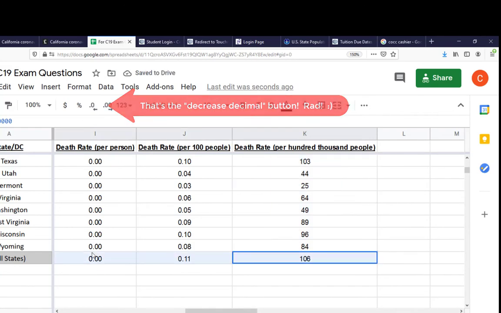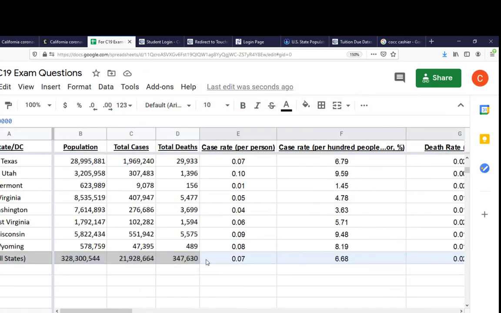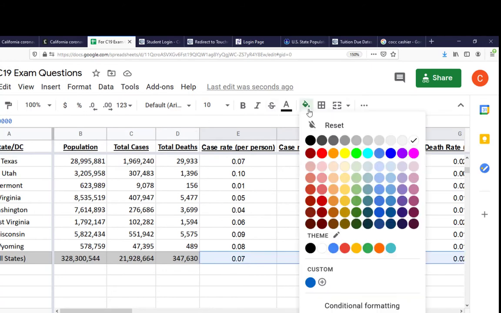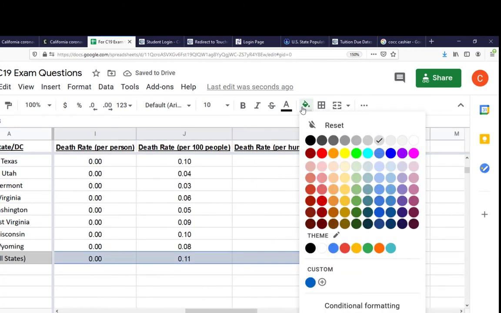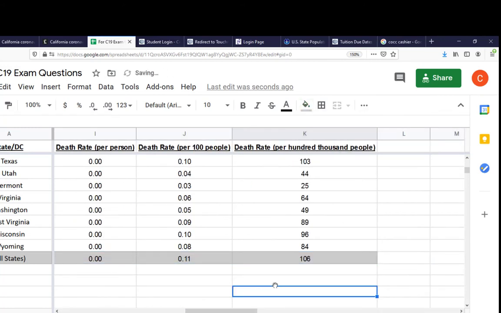And you know what I'm going to do while I'm down here? I'm going to fix this and make the background match the other one. That's bugging me. I'm sorry, it's a little silly that it's bugging me. But I want the background color to match just because I want you to realize that is the entire United States. So in the entire United States, 106 people per 100,000 have died due to COVID. Per 100,000 people.